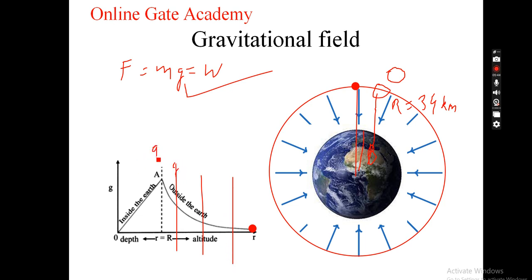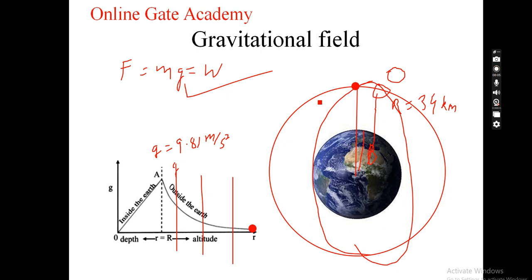So on the surface of earth, the value of g is averaged out to be 9.81 meters per second squared. In a three-dimensional view, you can draw this picture somewhat like this. There is a region covering this entire earth surface. This 3D part is known as the gravitational field.